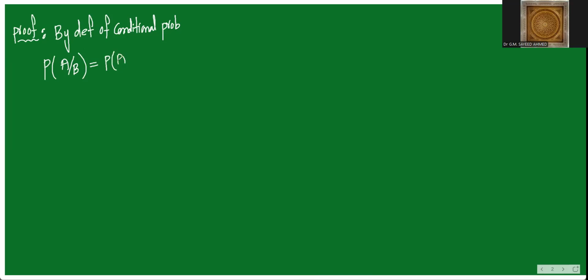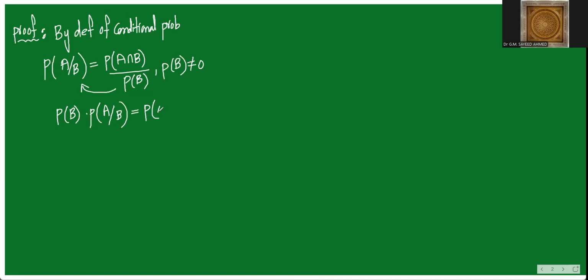This is equal to probability of A intersection B by, come on, tell me. Don't say P of, say probability of. Make a habit of reading as probability. Probability of B should not be 0, which means, of course, it is positive only. If you cross multiply, then what you will get? Probability of B into probability of A given B is equal to probability of A intersection B. Let us call it equation number 1.